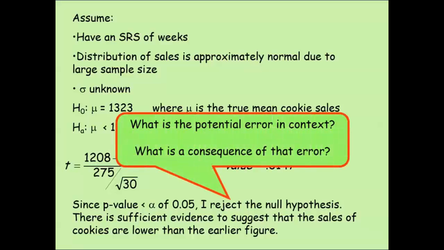And then again, to tie in a previous question, what type of error could we have made with something like this? Well, since we set out to show that it was lower, if we did make an error, that would be a type 1 error. And the consequence would be that we think the sales have dropped. Now, in a company situation, if you think the sales have dropped at a particular store, what are you going to do? You're going to start letting people go. And that's a pretty severe consequence if you think the sales are not quite up to where they should be. So, anyways, that would be that.